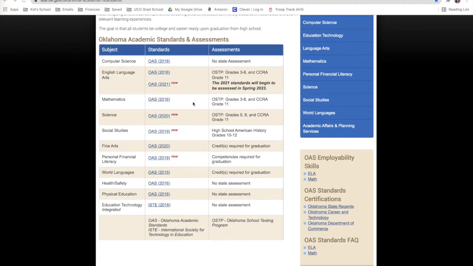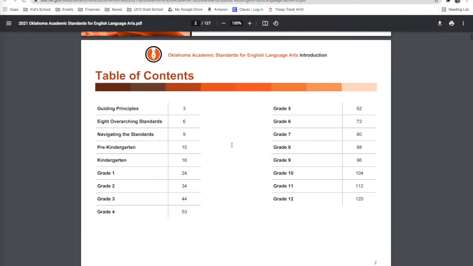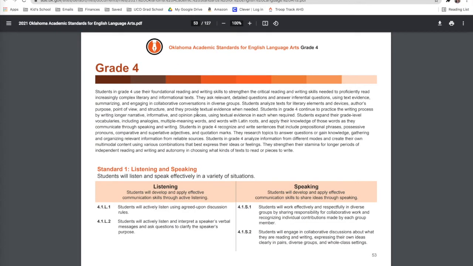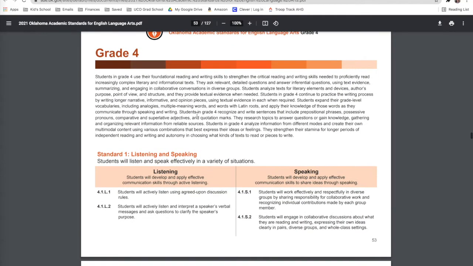I am going to take my son, for example. He is in 4th grade. I'm going to go to the new one. We have new standards this year. Here, our table of contents is our best friend. We do not want to roll through 127 pages of this document trying to find what I'm looking for. So my son, he's going into 4th grade. We're going to go to page 53. I'm going to go up here to our page numbers, type in 53 and enter. Boom, there we have grade 4.